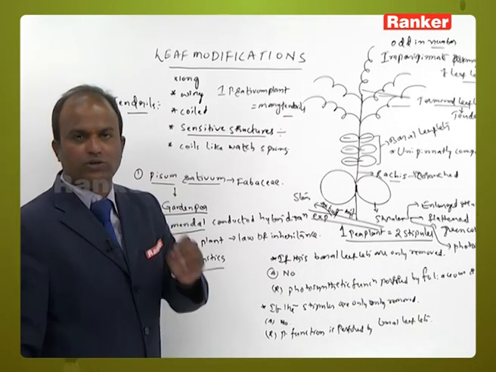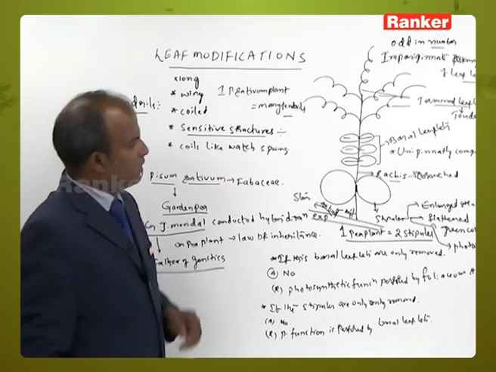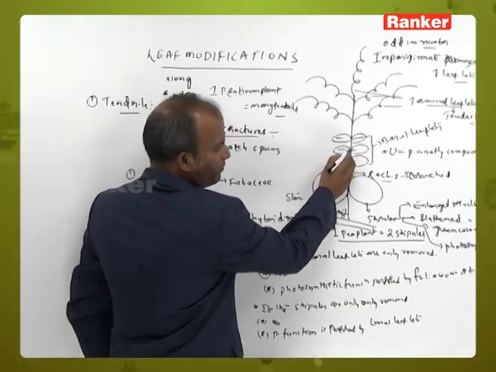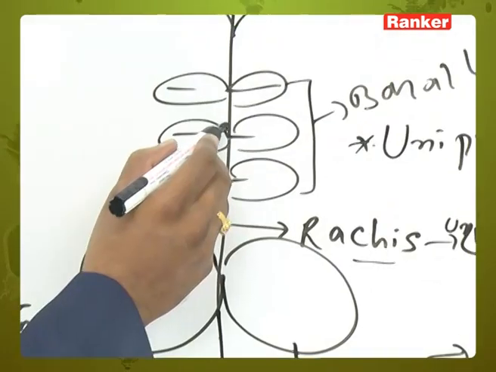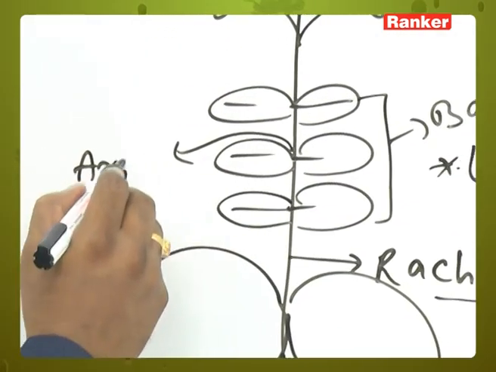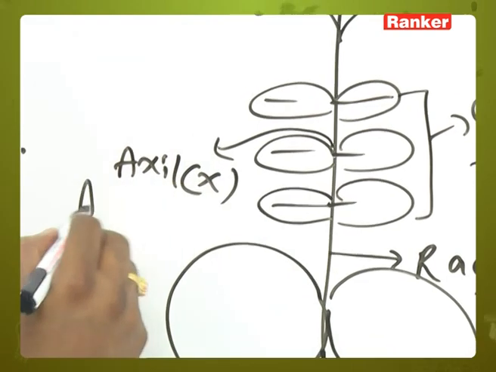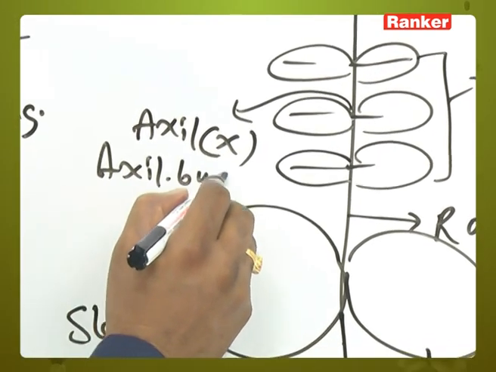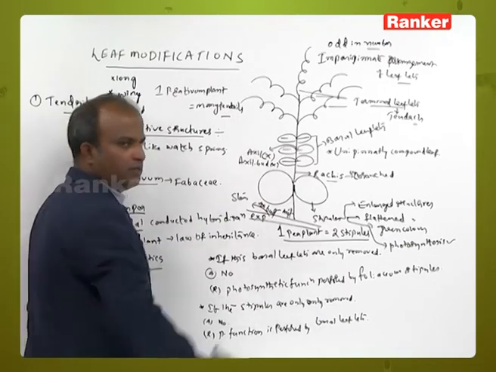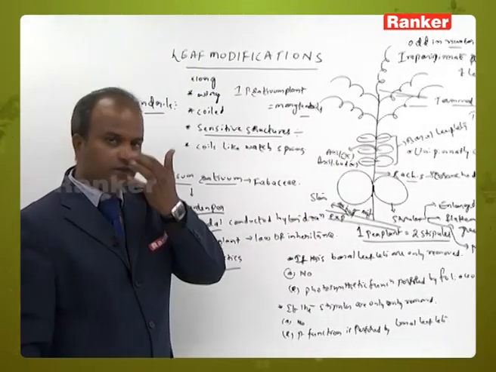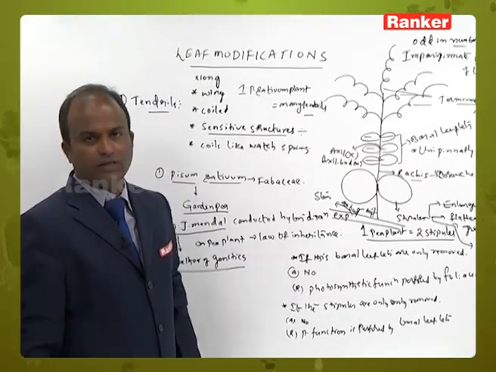That means it shows an axillary bud. But can the upper angle between the leaflet and the rachis be called an axil? No, it is not called an axil, where it does not show an axillary bud.